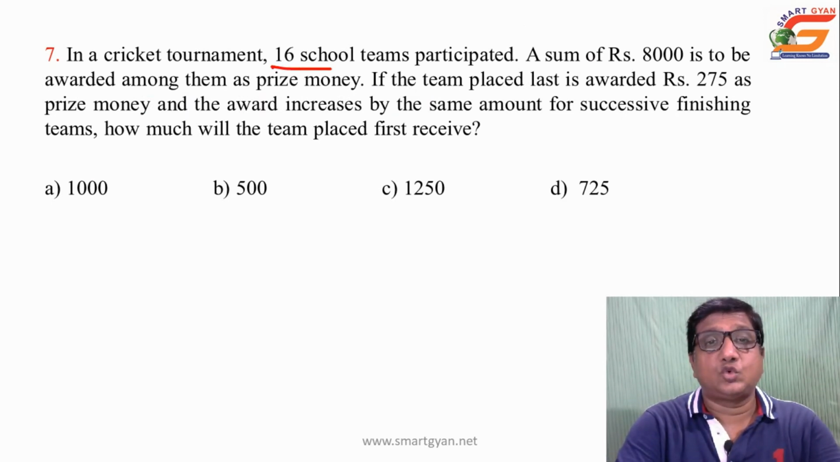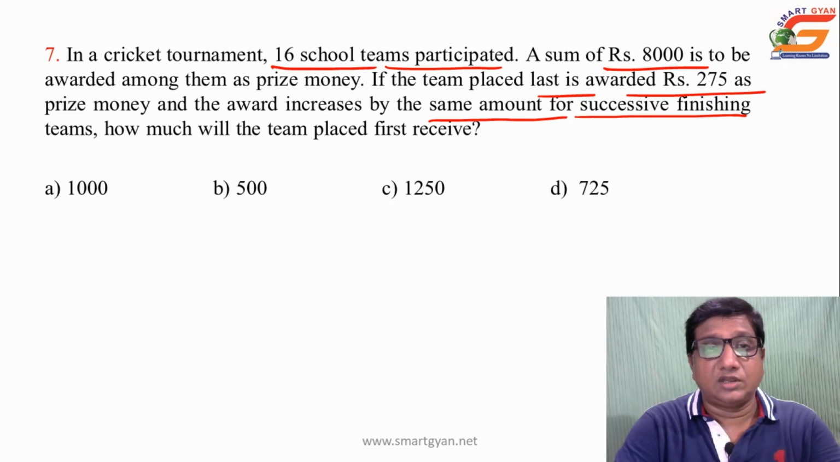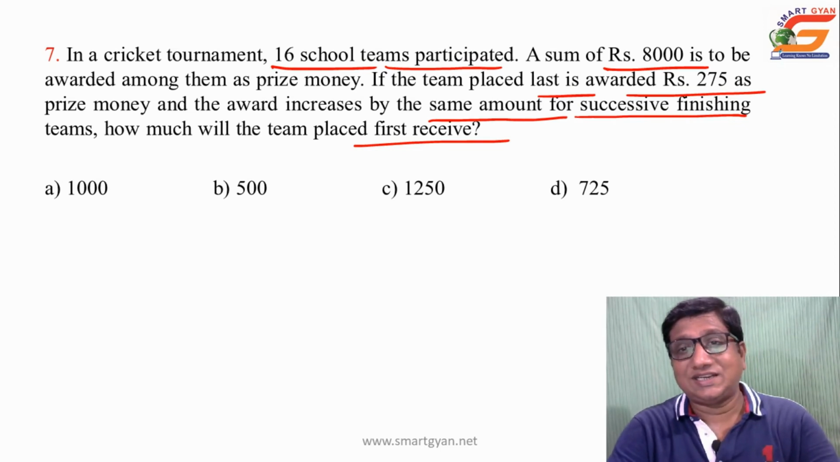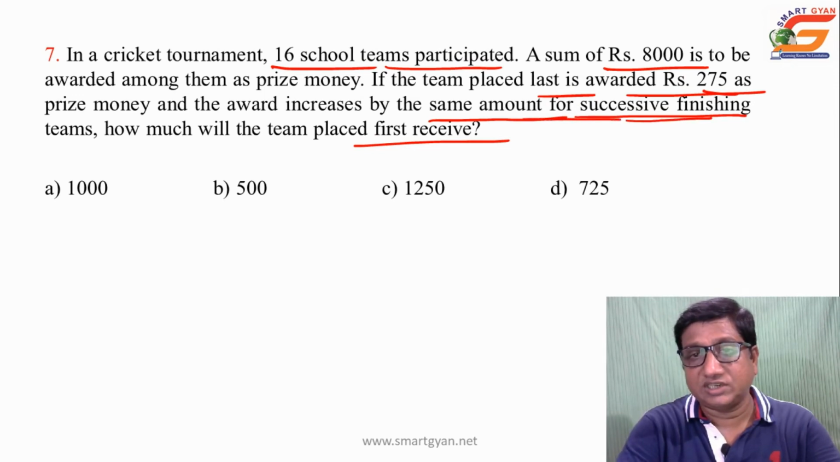In a cricket tournament, 16 school teams participated. A sum of rupees 8,000 is to be awarded among them as prize money. If the team placed last is awarded rupees 275 as prize money and the award increases by the same amount for successive finishing teams, how much will the team placed first receive? So there are total 16 teams and 8,000 prize money, and another thing given is that the difference between any two successive finishing teams is the same.